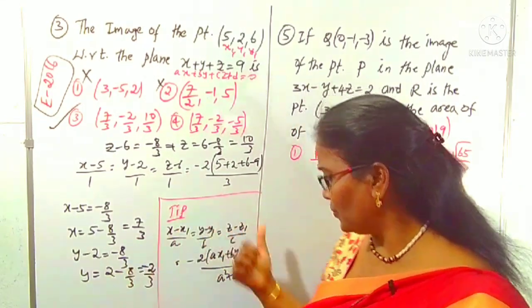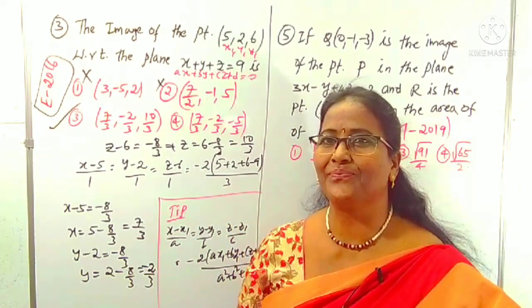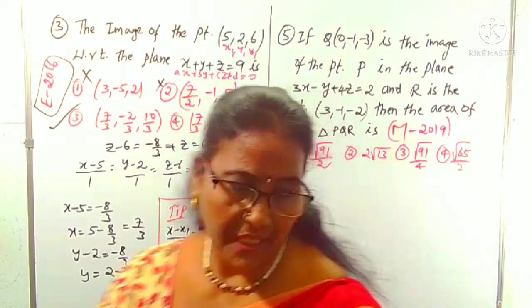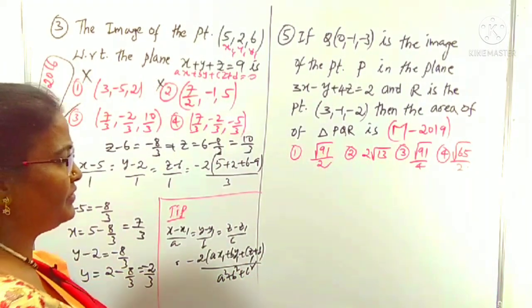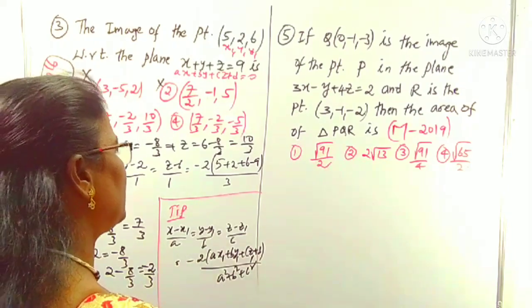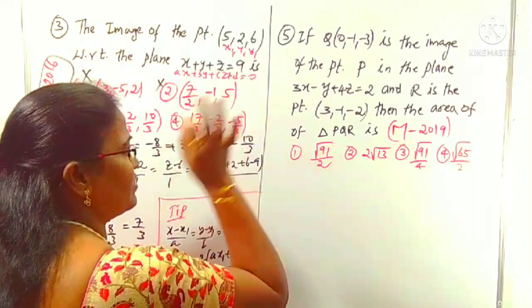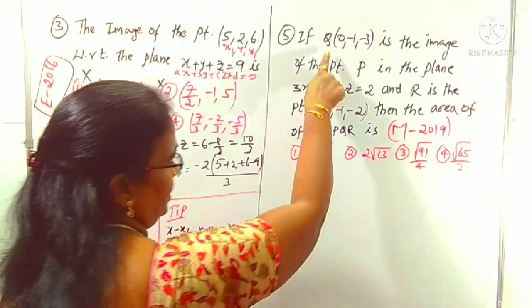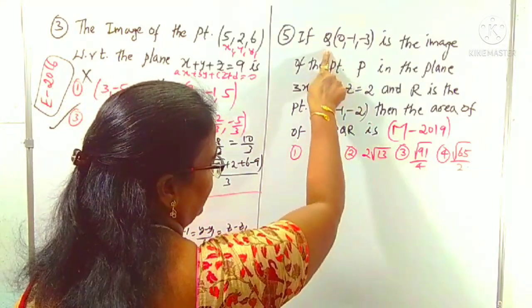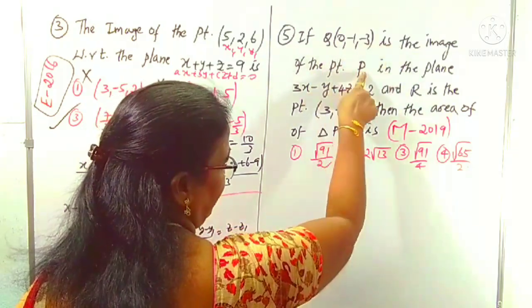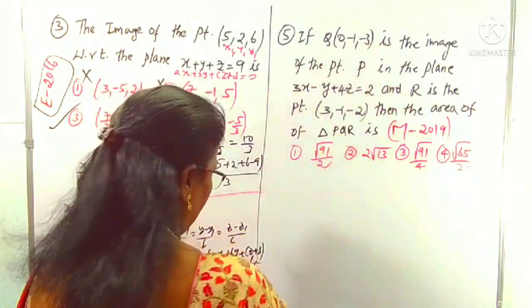What is the tip? You know this is there in 2-dimensional also. Now we can come to the fifth question, which was given in Mains 2018. Here a small correction is there: Q, the foot of the perpendicular, is the image of P in the plane. Yes, as usual, given that.